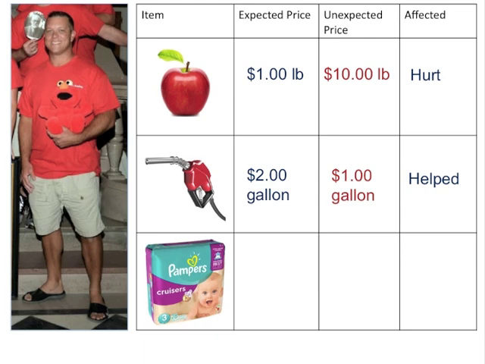Again, on the way home, I stopped to get some Pampers diapers for my 2-year-old, and I'm expecting a box of diapers to be $26 a box, and when I get there, it's $106 a box. So this inflation would clearly hurt me as it would strip my purchasing power of other items.